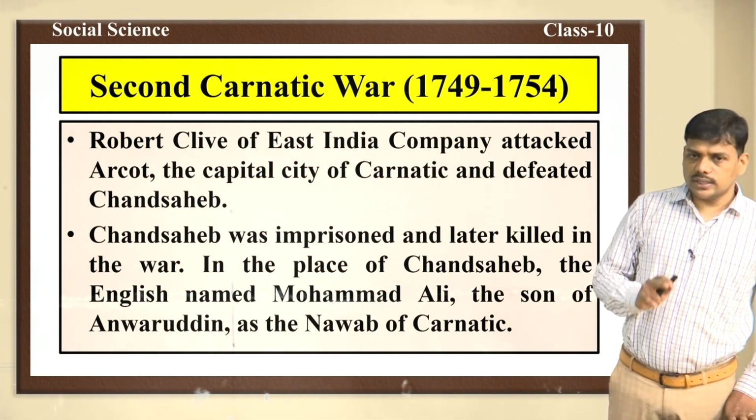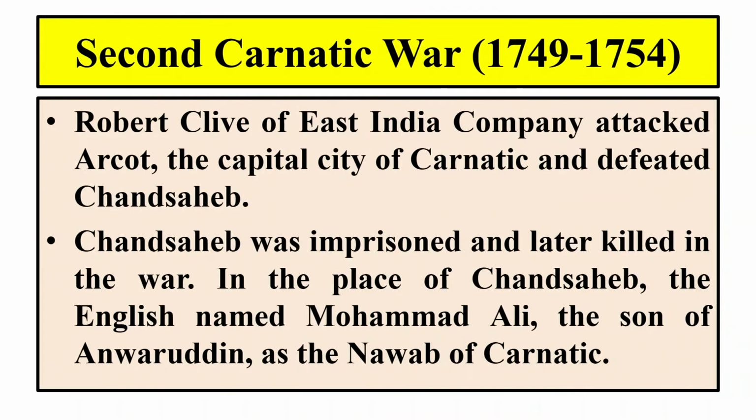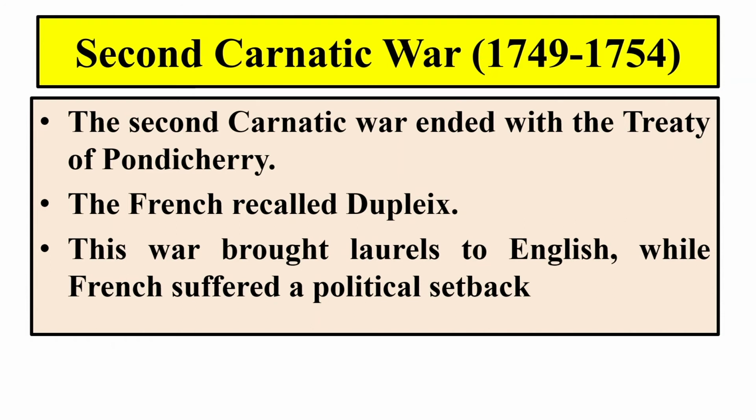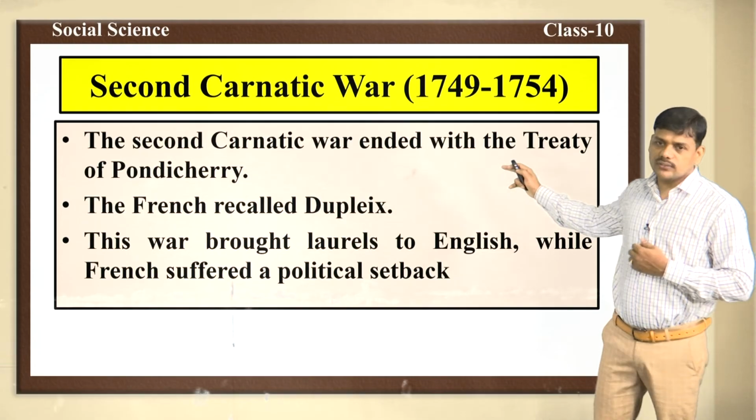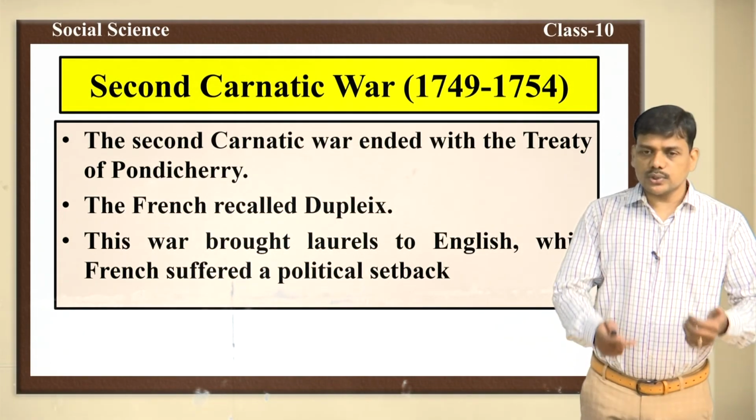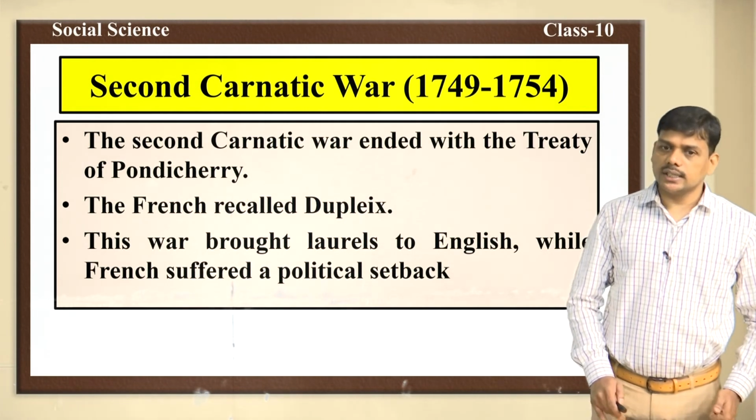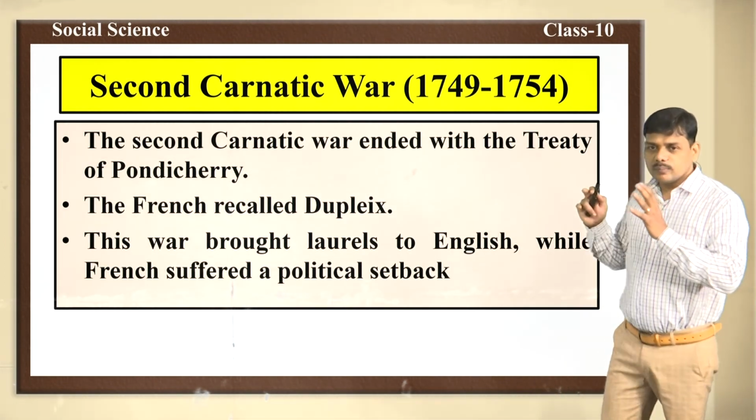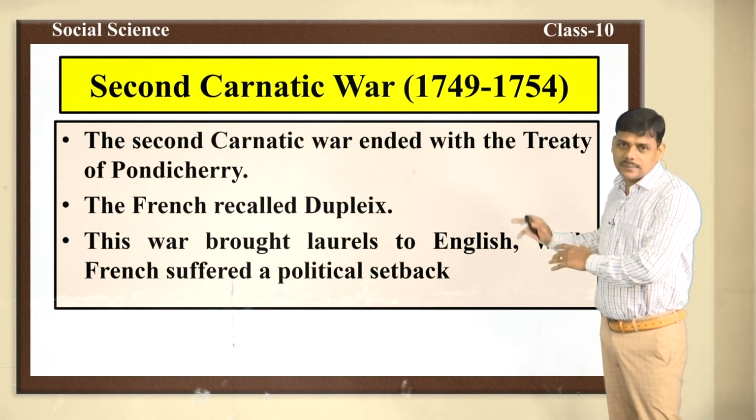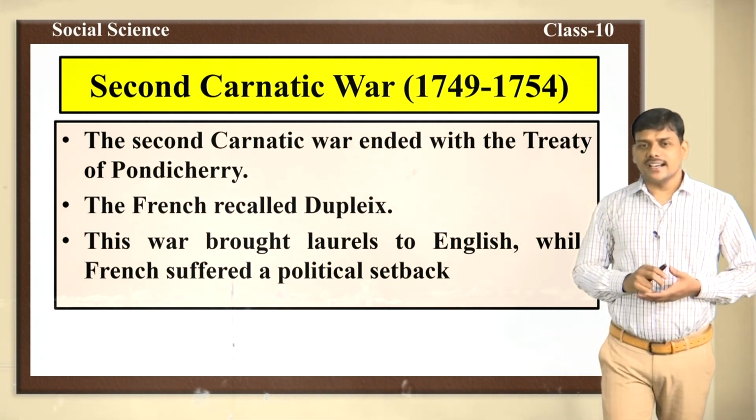Robert Clive defeated Chanda Sahib. When Chanda Sahib was defeated, he was imprisoned and killed in the war. In the place of Chanda Sahib, the English named Muhammad Ali, the son of Anwaruddin, as the Nawab of Carnatic. The Second Carnatic War came to an end by the Treaty of Pondicherry. The French recalled Dupleix. This war brought laurels to the English, some sort of prestige to the British, while the French suffered a severe political setback.